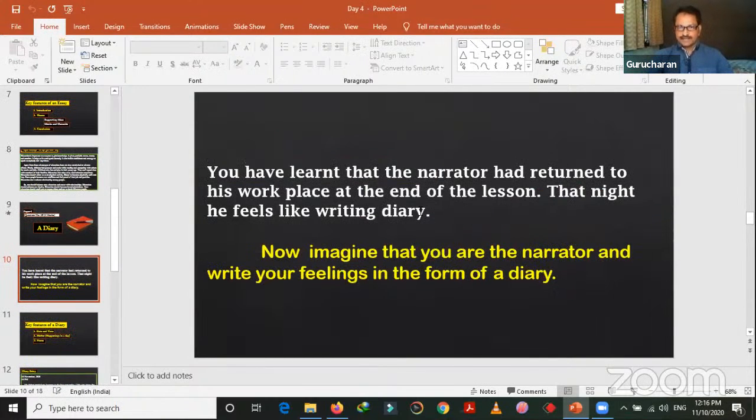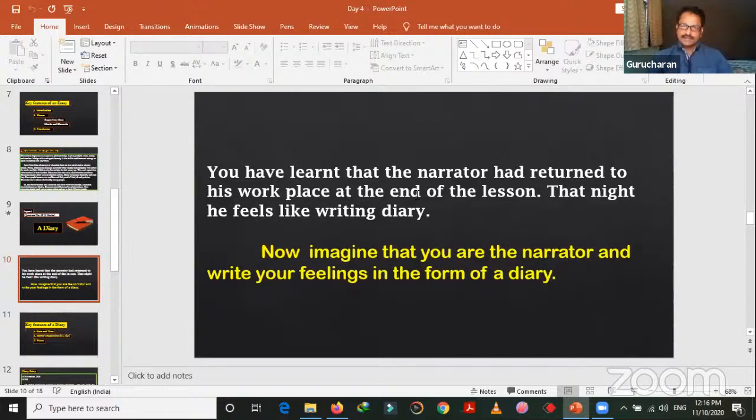Now, the question will be like this. You have learnt that the narrator had returned to his workplace at the end of the lesson. That night, he feels like writing a diary. Do you remember, children, towards the end of the lesson, the narrator got into the bus and he started towards his workplace, and he reached his workplace, and he'll think about what happened on the day.